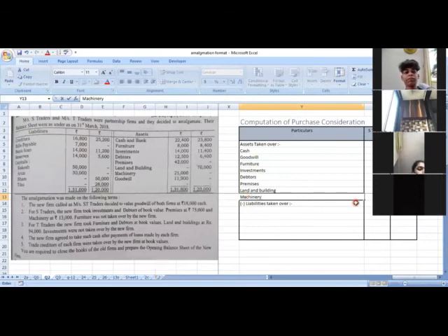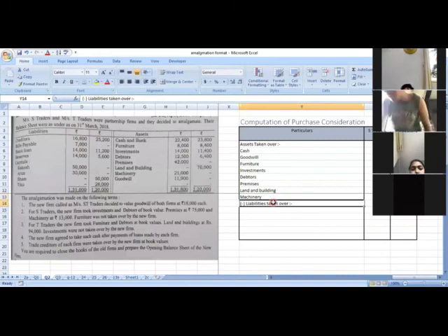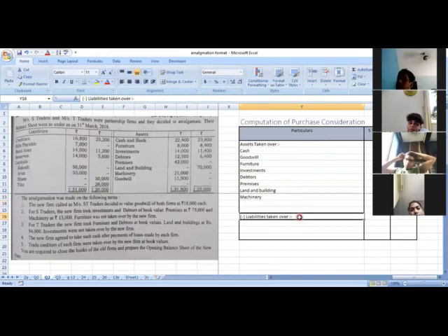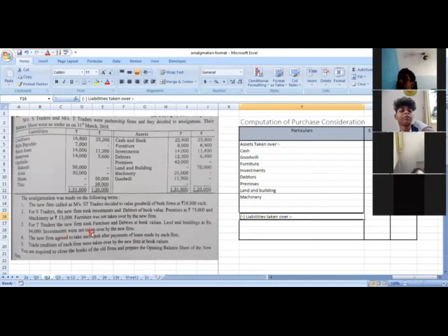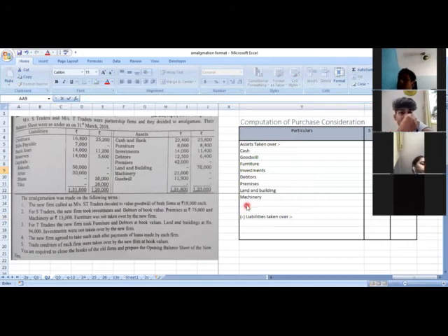The amount given for the machinery is 13,000. So we have recorded all the assets. We have taken all the assets now. One more thing. See, investment is not taken over by T Traders, so we won't be writing the amount of investment in the T Traders column.